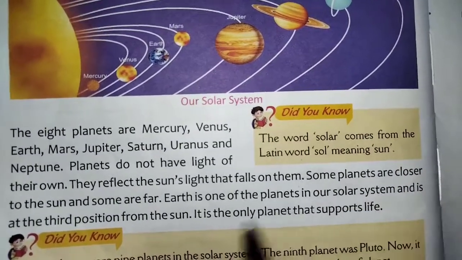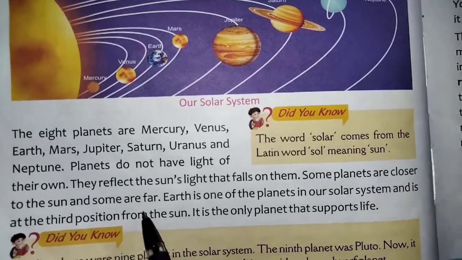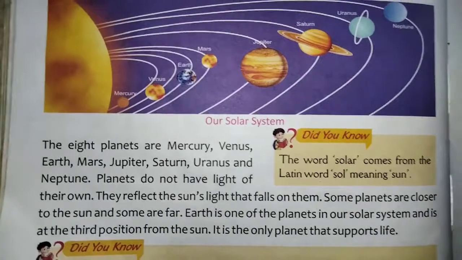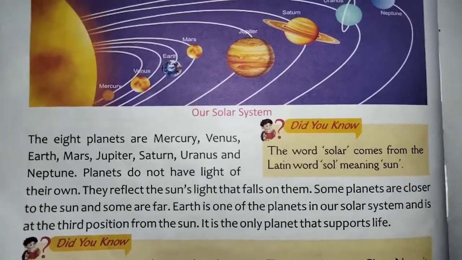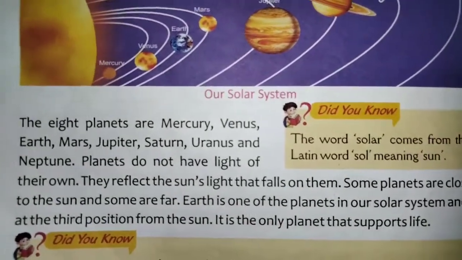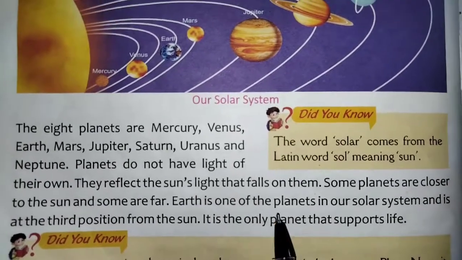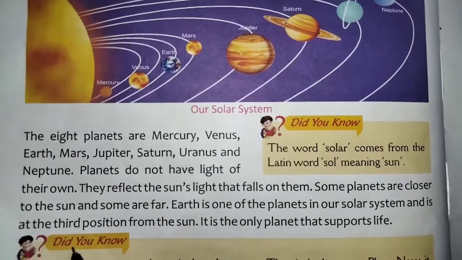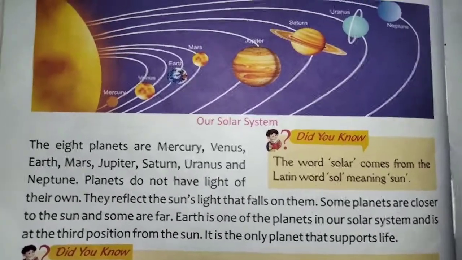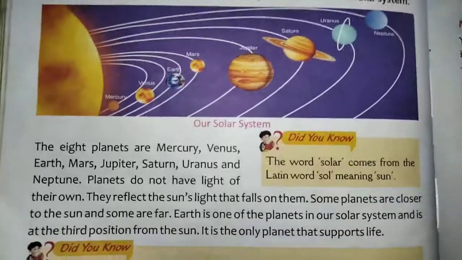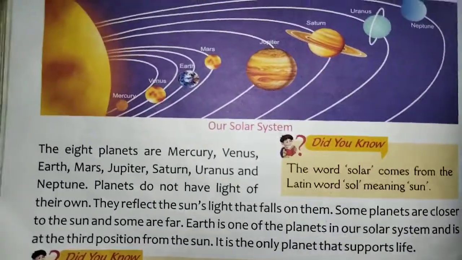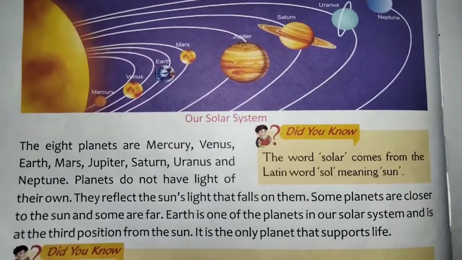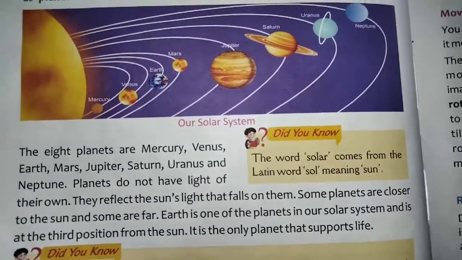Some planets are closer to the sun and some are far from the sun. Earth is one of the planets in our solar system, and it is at the 3rd position from the sun. We are all staying on the earth.